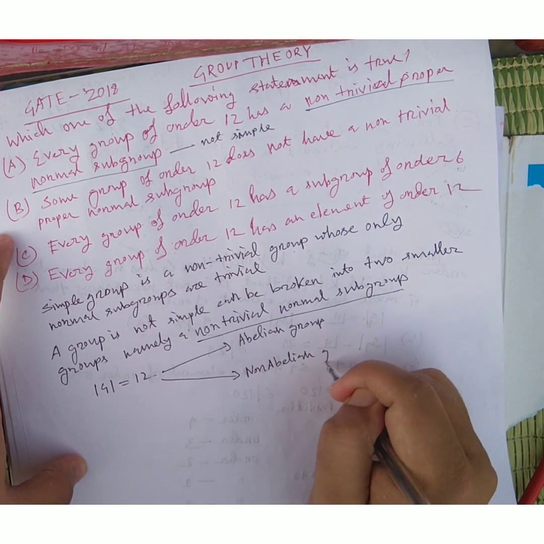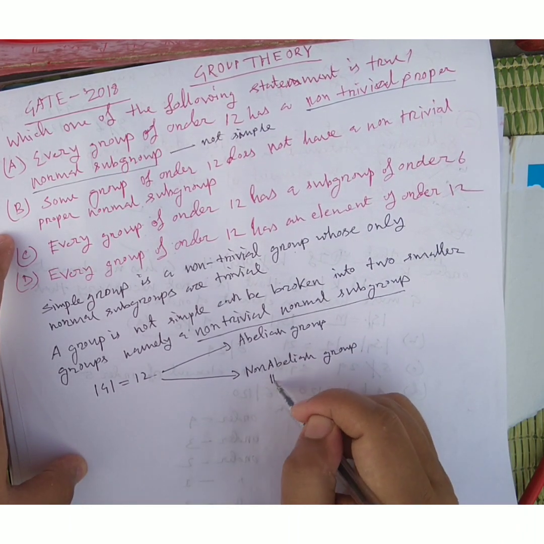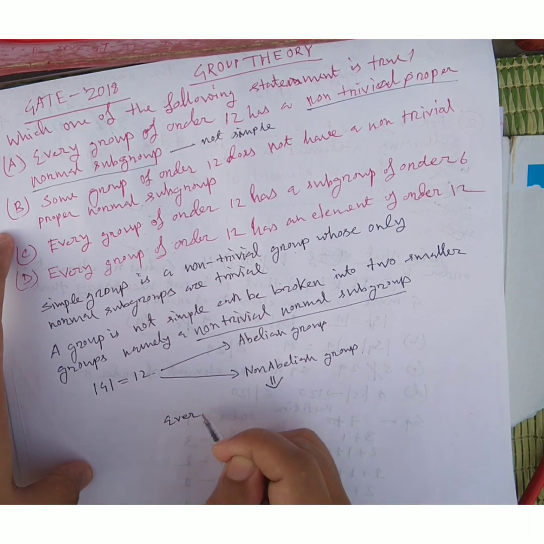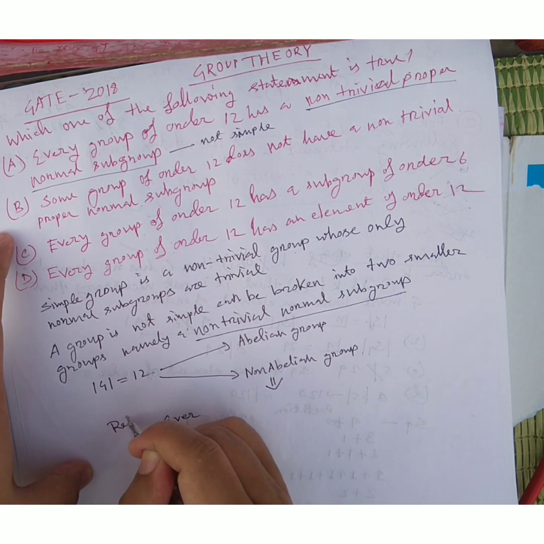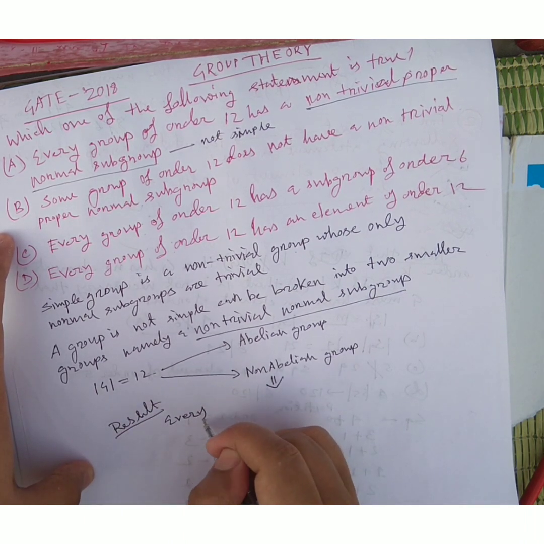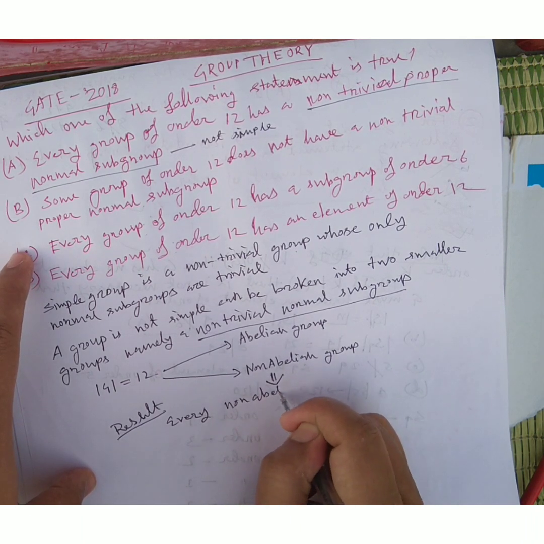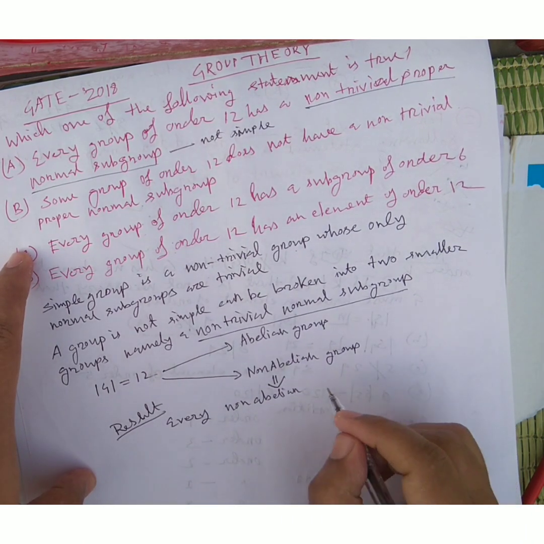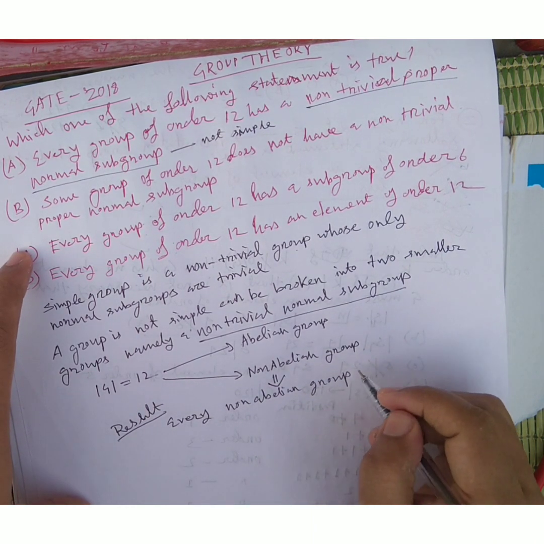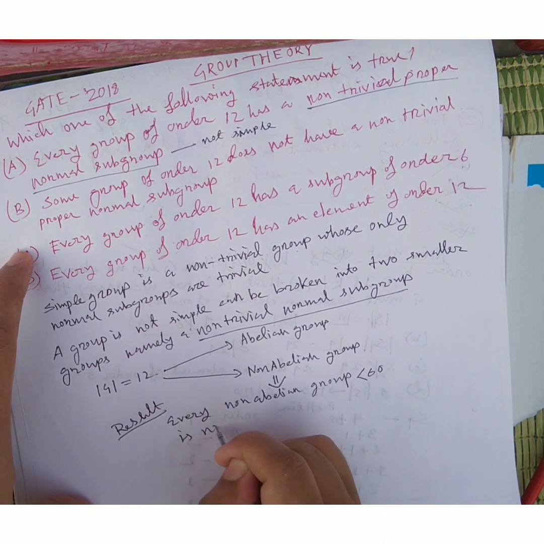In case of a non-abelian group, we know the result that every non-abelian group of order less than 60 is not simple.